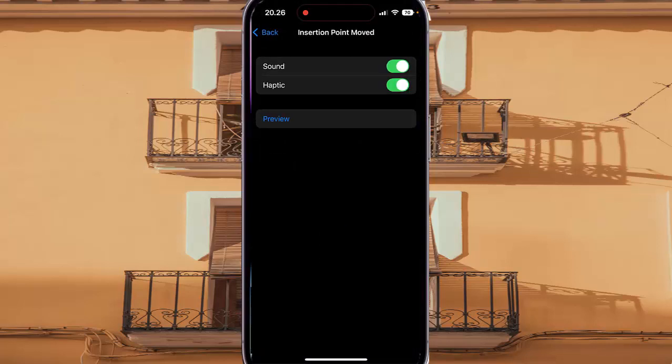and then on Sound, tap switch until green to turn on or tap switch until gray to turn off. Tap switch until green to turn on insertion point move sound effect when VoiceOver is on, or tap switch until